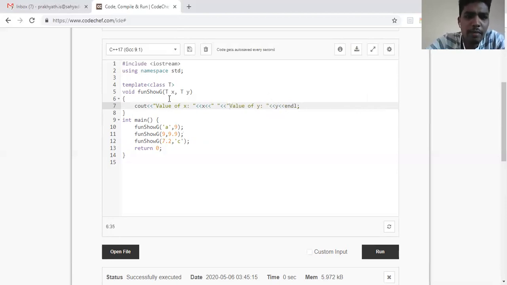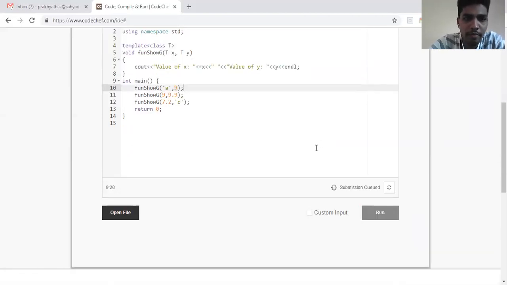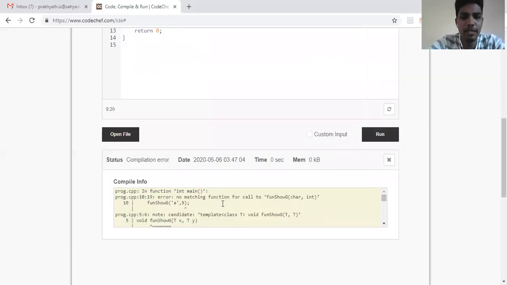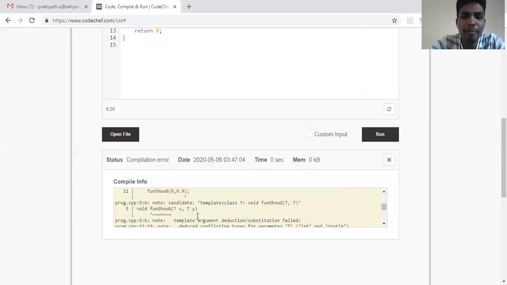It looks a bit confusing because if you see T, one is X, another is Y. So what it assumes is both are of the same type. Now if I'm passing it like this, for example, one is A, another is 9, it is getting confused. It's an error. But if I pass both as characters, it will work. We'll run this and see what error it is showing. Okay, so you can see here it is mismatching. Why? Because one is a character, another is an integer, and one is an integer, another is a float. So there are mismatches here.